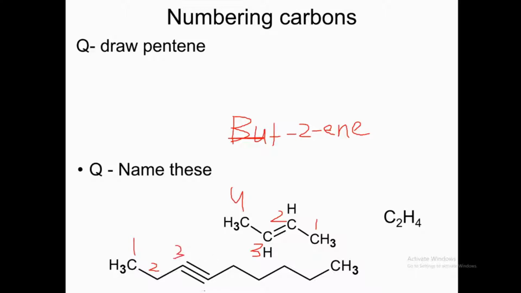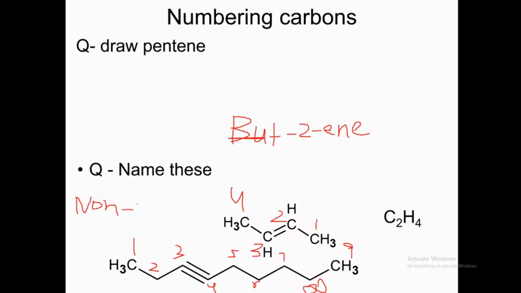About this one: 1, 2, 3, 4, 5, 6, 7, 8, and 9. So there are 9 carbons. We will call it non, and there's a triple bond.